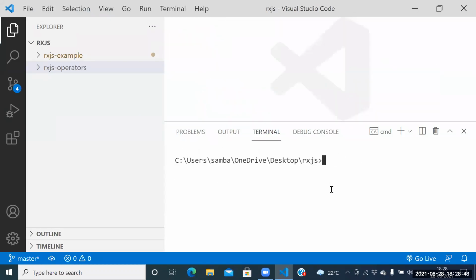cd into the folder where you placed RxJS operators. Next, run ng serve. Check whether we're able to execute the project or not. Yes, exactly, we will be able to execute.